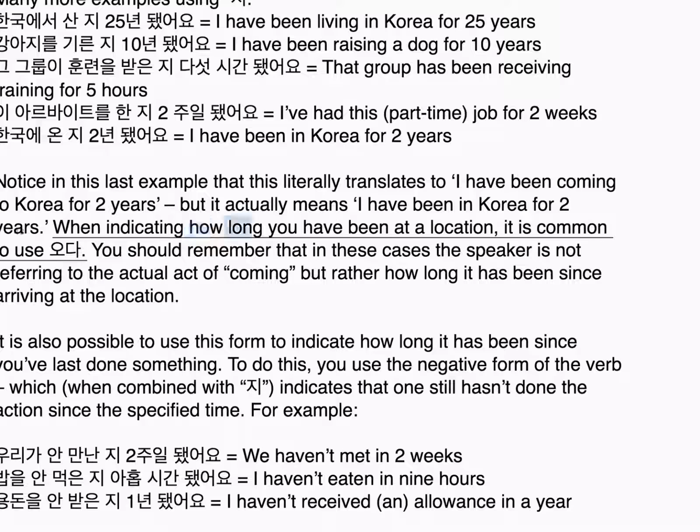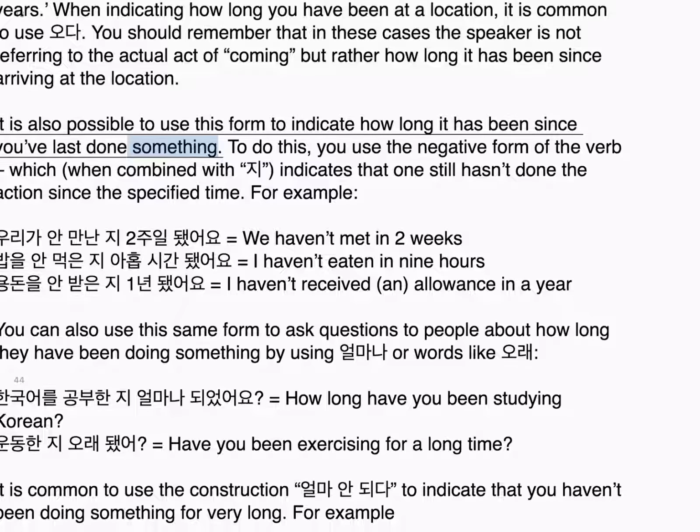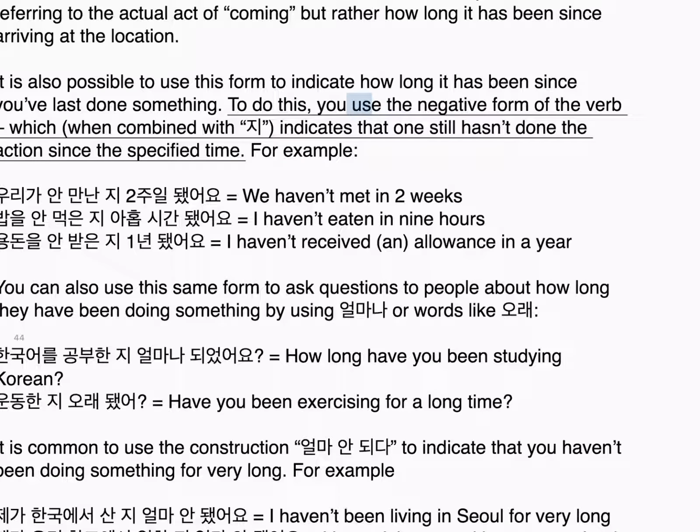When indicating how long you have been at a location, it is common to use 오다. You should remember that in these cases the speaker is not referring to the actual act of coming but rather how long it has been since arriving at the location. It is also possible to use this form to indicate how long it has been since you've last done something. To do this, you use the negative form of the verb, which, when combined with 지, indicates that one still hasn't done the action since the specified time.